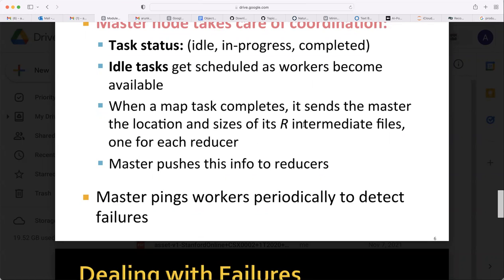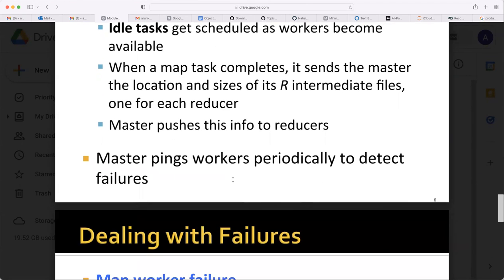When a map task completes, it sends the master the location and sizes of its R intermediate files, one for each reducer. Whenever a reducer is available, the key value pairs are already grouped by key, and it will send that whole information to the reducer. Master pushes this information to reducers.